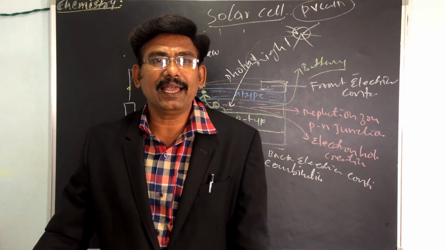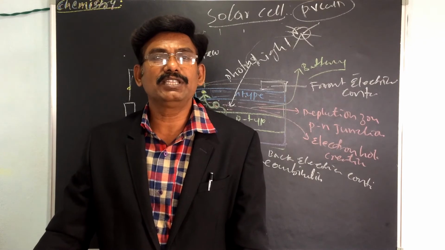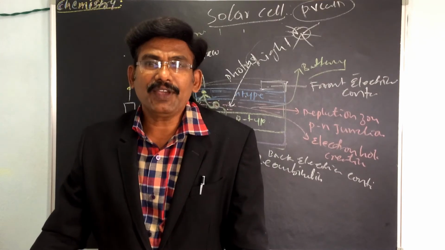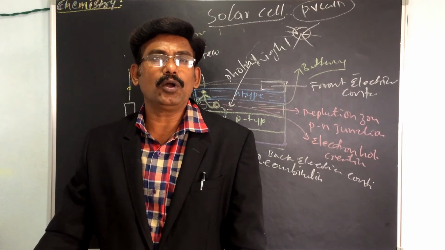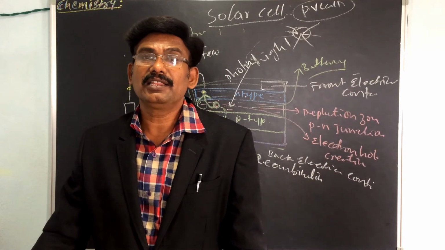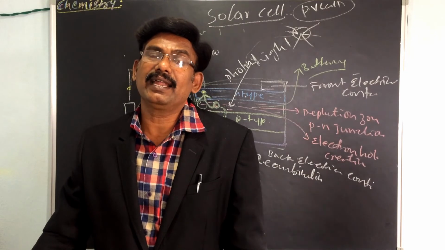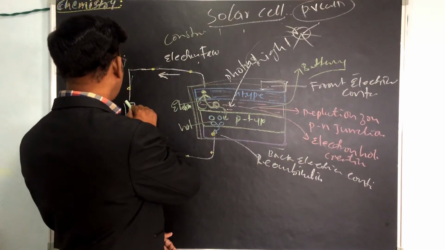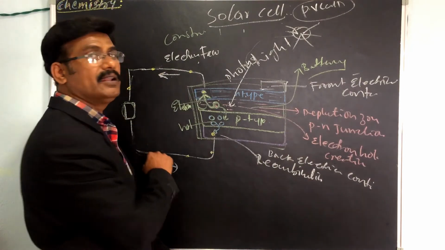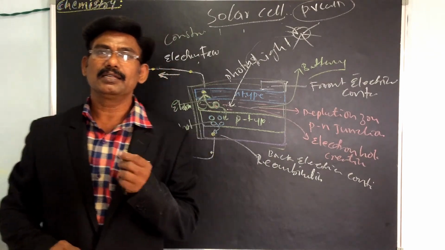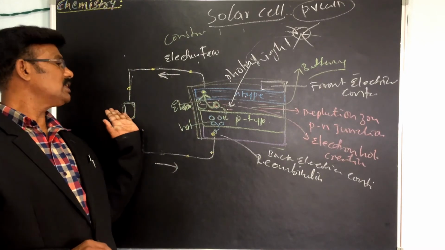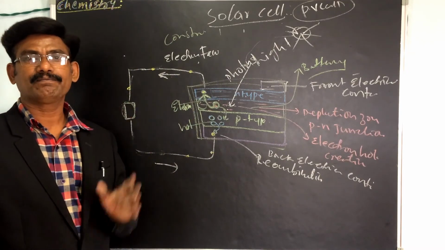A voltage is set up which is known as photovoltage. If we connect a small load across the junction, there will be a tiny current flowing through it. So we are collecting the current here, a small tiny current flowing, and we can use the power from here.